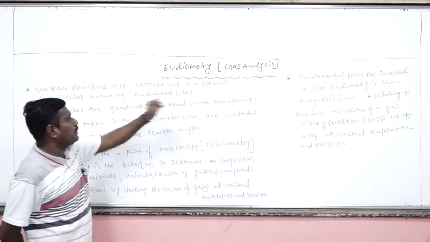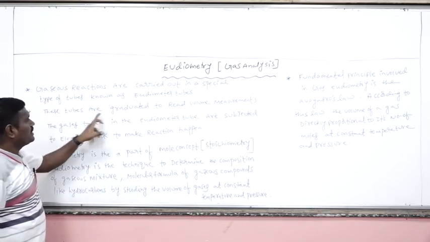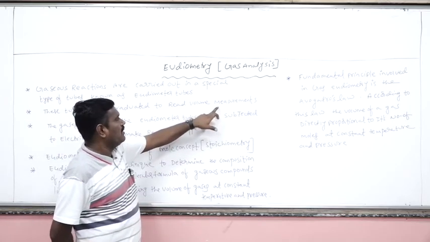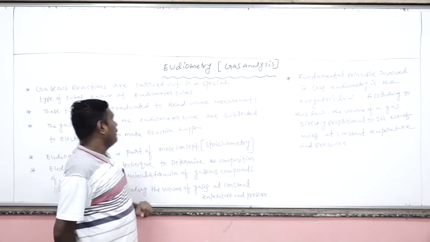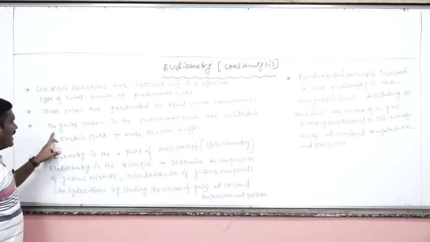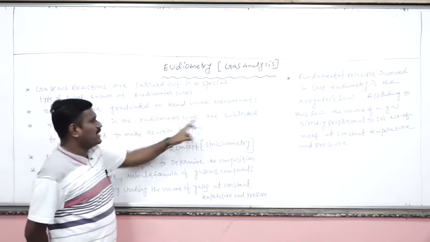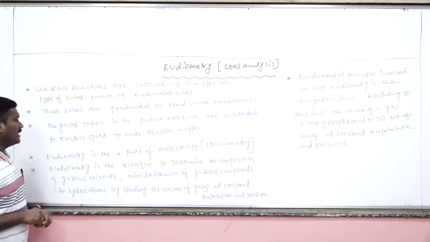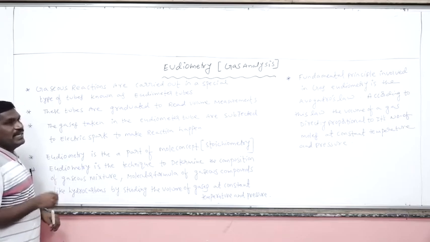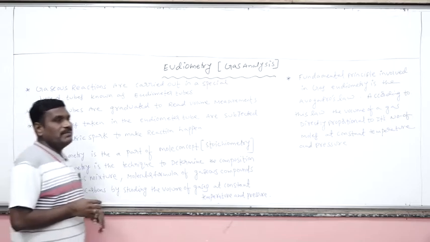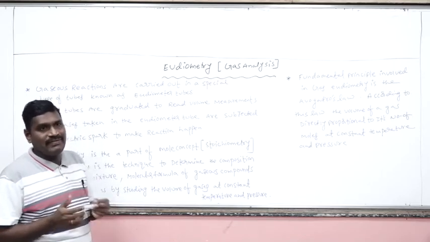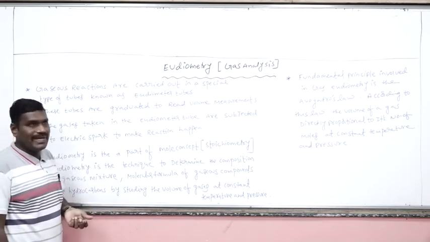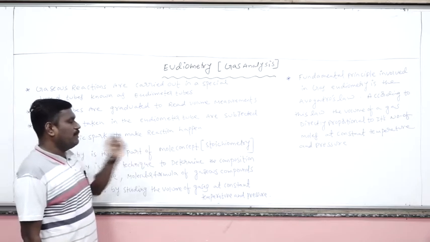In gas eudiometry, gaseous reactions are carried out in a special type of tube known as eudiometer tubes. These eudiometer tubes are graduated to read the volume measurements. This is very important, to measure the reading of the volumes. The gases taken in the eudiometer tube are subjected to electric spark. For any reaction to occur, a certain minimum activation energy is required. If you provide the activation energy in the form of an electric spark, then the reaction will take place.